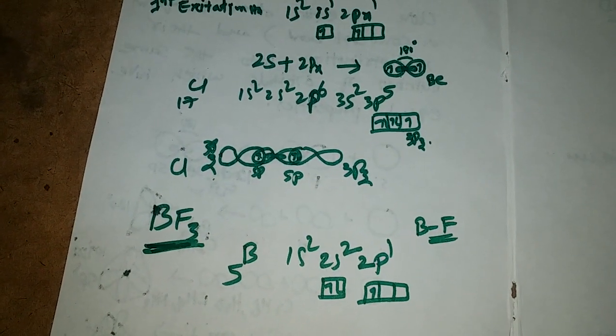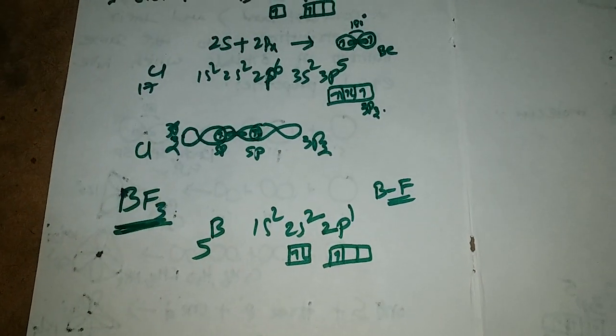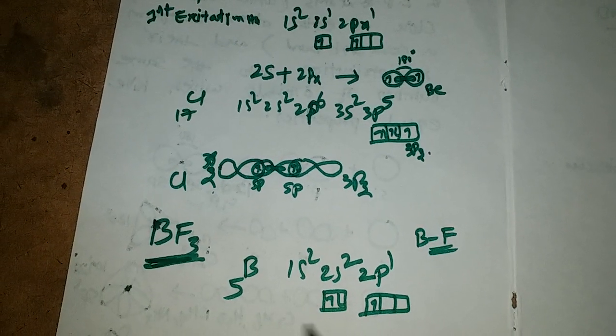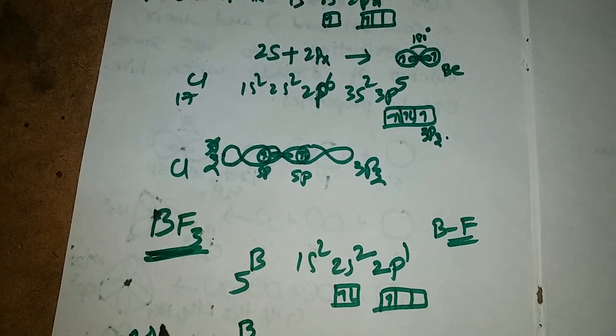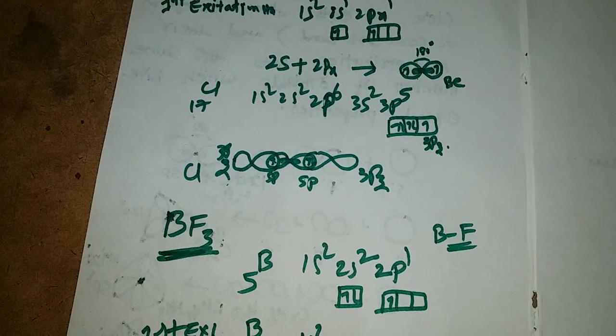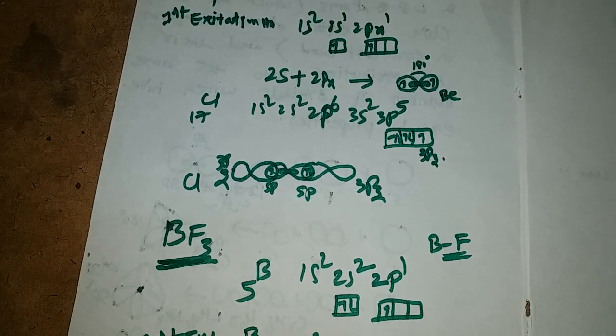So boron forms 3 bonds with univalent fluorines. In the first excited state of boron, the 2s electron jumps into 2p. Then what happens?